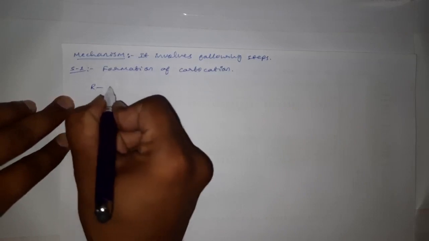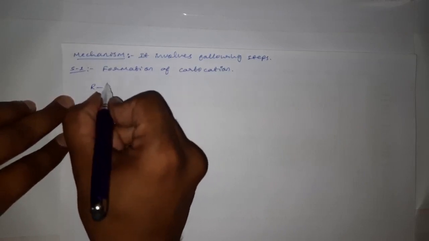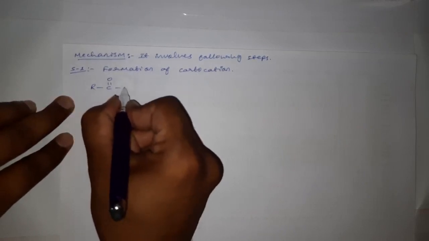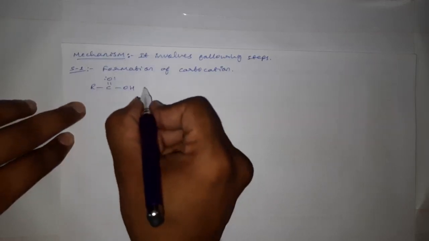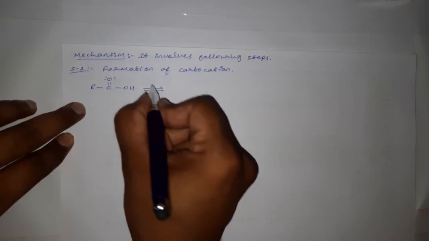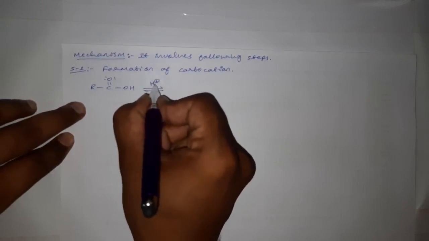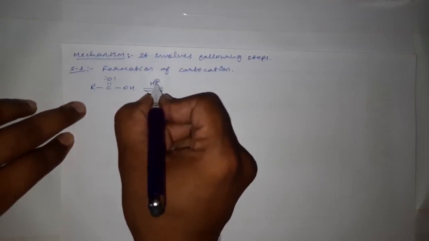See, R, C, double bond O, O, H, and this oxygen is having 2 lone pairs of electrons, and now it will drag the proton from concentrated H2SO4.